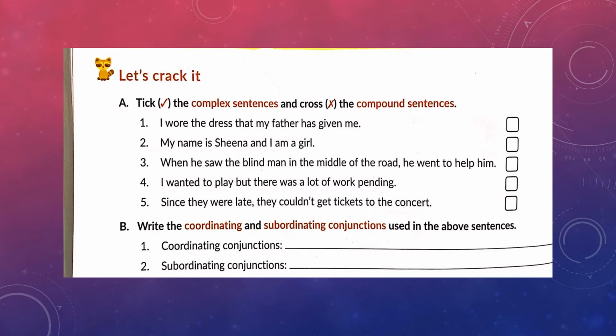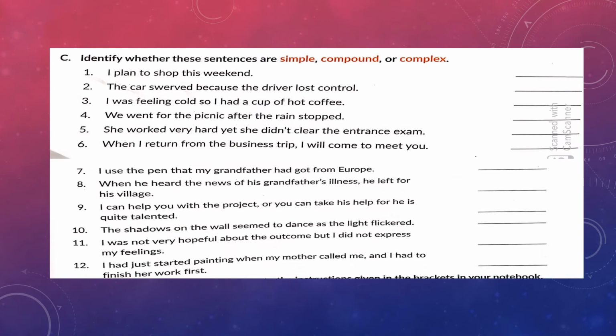Coming to exercise B, write the coordinating and subordinating conjunctions used in the above sentences. So once you have done the tick mark and the crossing out, pick out the coordinating and subordinating conjunctions. So the coordinating conjunctions are and, but, and the subordinating conjunctions you are going to find out. Come to exercise C. Identify whether these sentences are simple, compound, or complex.